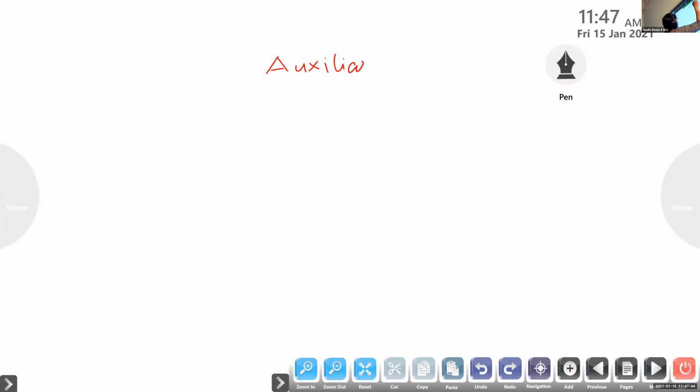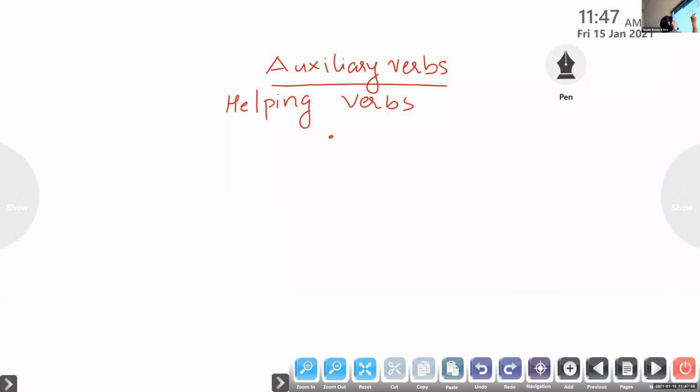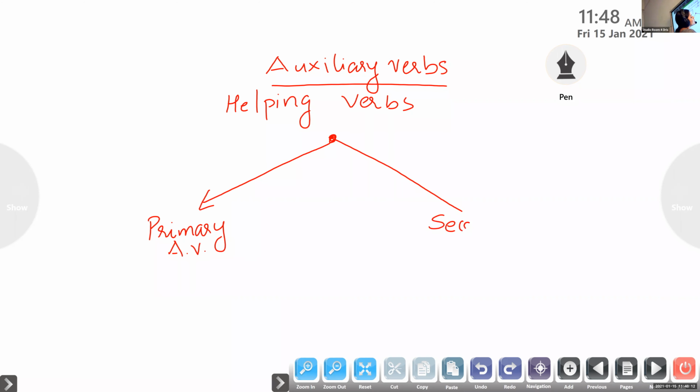Auxiliary verbs, which is also known as helping verbs, is divided into two: primary auxiliary verb, secondary auxiliary verb.